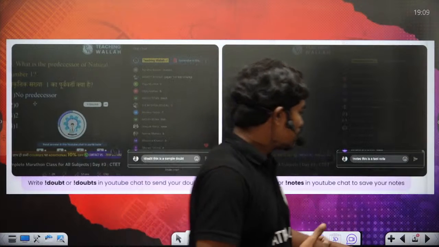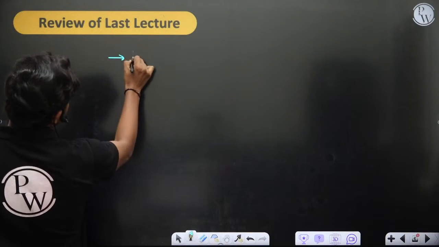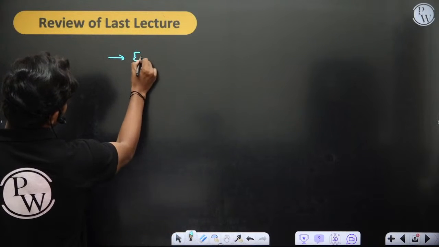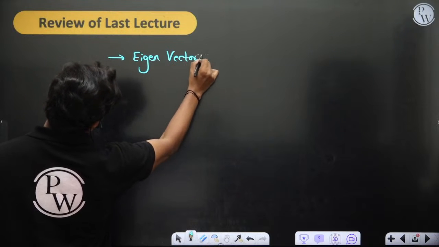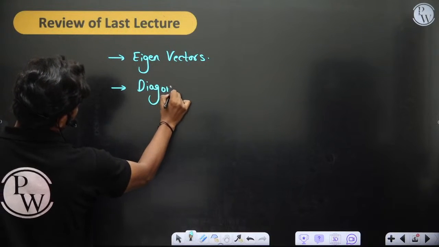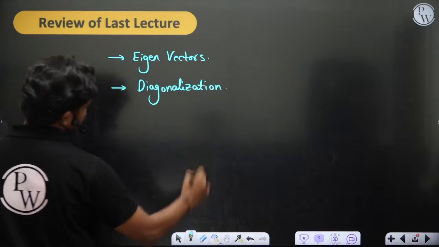Okay, so coming forward to today's class, in the last lecture our main prime focus was on diagonalization, eigenvectors of course. So we initially talked about eigenvectors and we have also talked about diagonalization concepts. Okay, so diagonalization is one crucial thing which we have talked about.